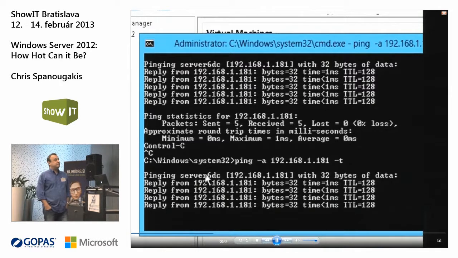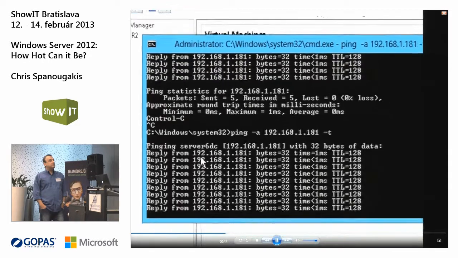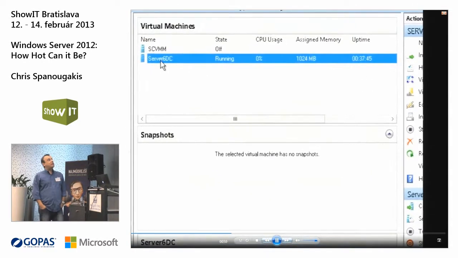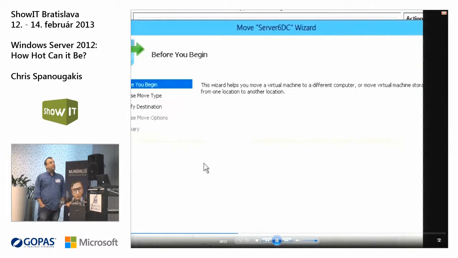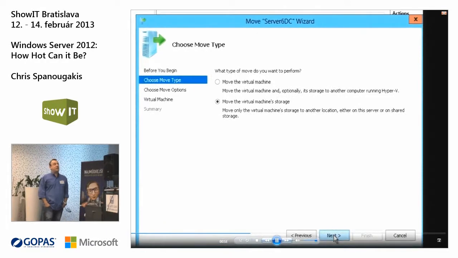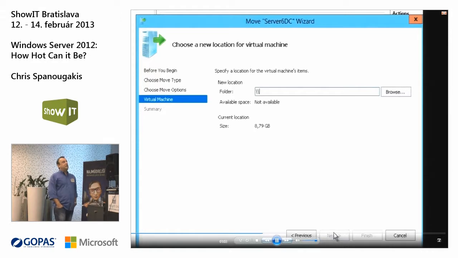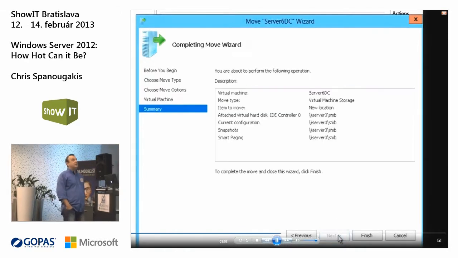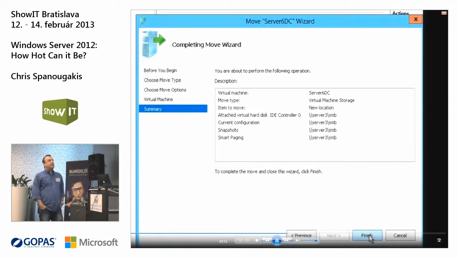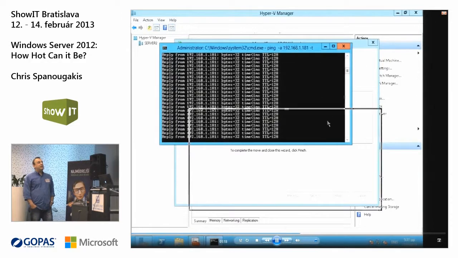Okay. And I will go to Hyper-V Manager and I will move what? Let's see the wizard. Move the entire virtual machine or just move the storage. I will move the storage to a single location. Okay. And take a look at this. It's a normal file share, not a real storage. Okay. And as soon as you click finish, you move the entire storage to a different computer.